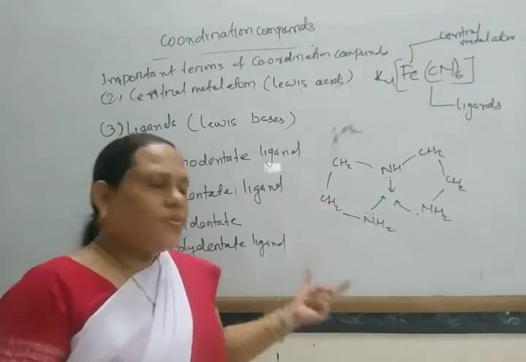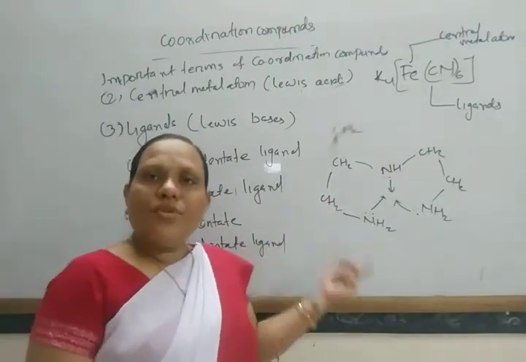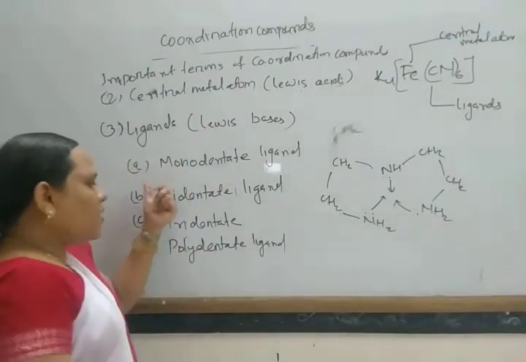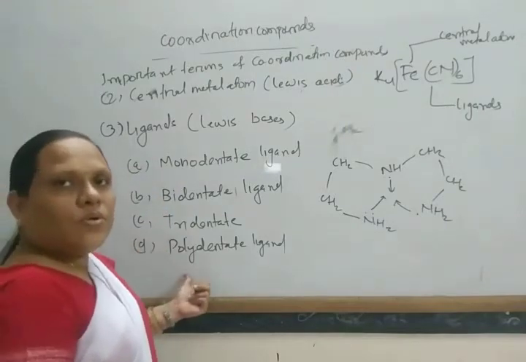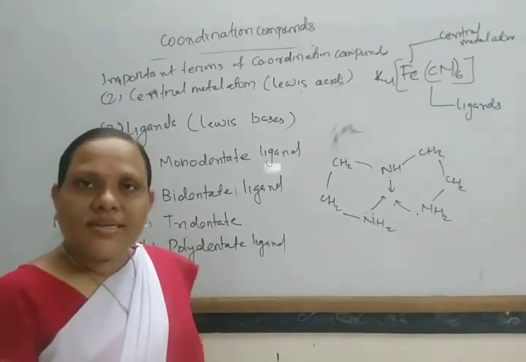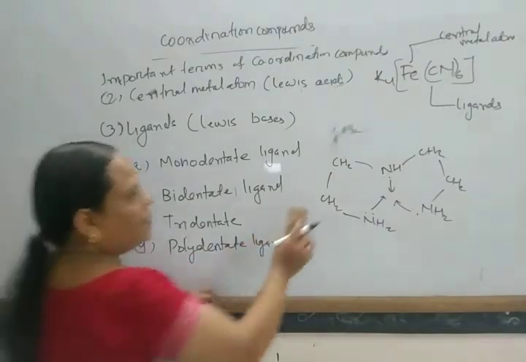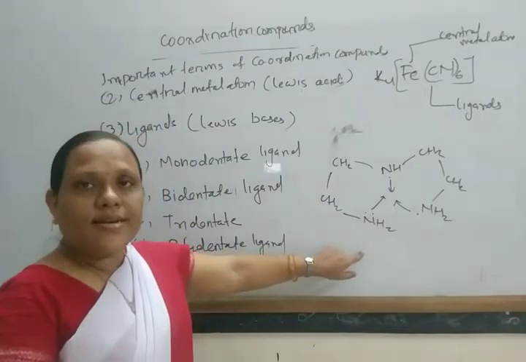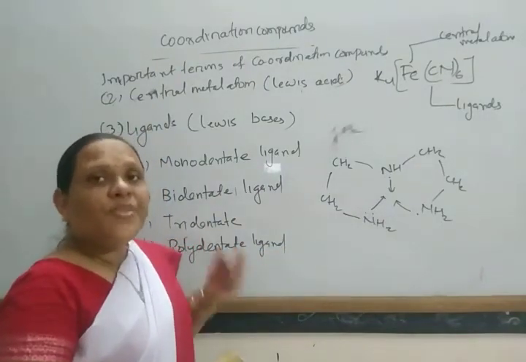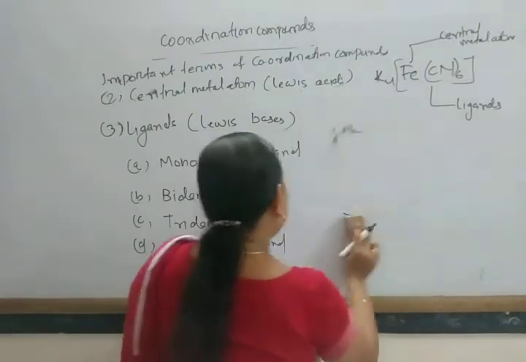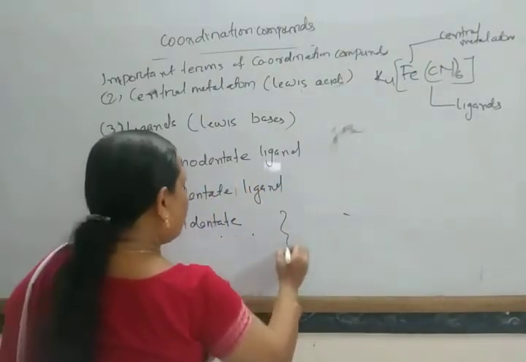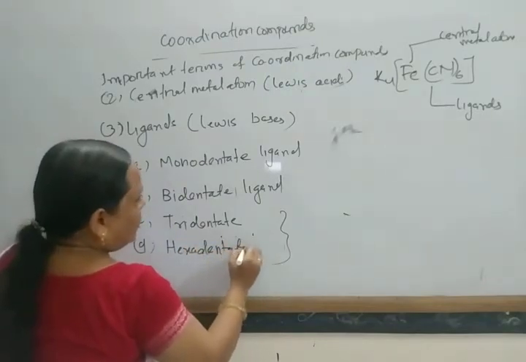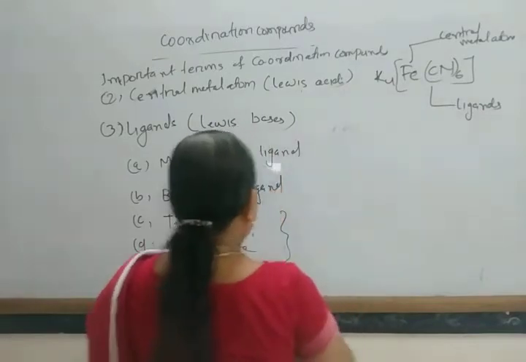If there are 3 donor atoms, that is tridentate; 4 is tetradentate, 5 is pentadentate. Similarly, all ligands with more than 2 donor atoms are known as polydentate ligands. This is an example of a polydentate or tridentate ligand. Let us take one example of a hexadentate ligand. That is EDTA.